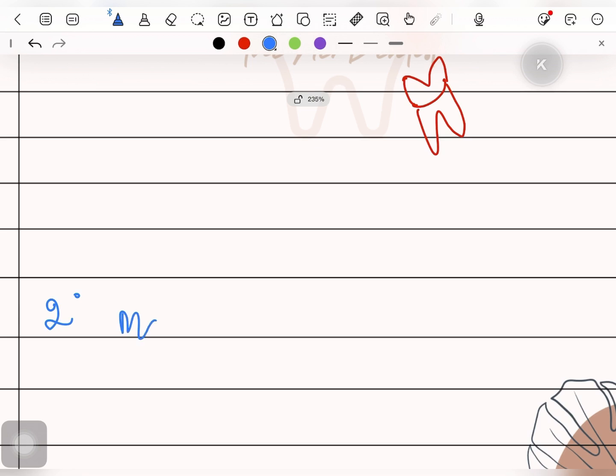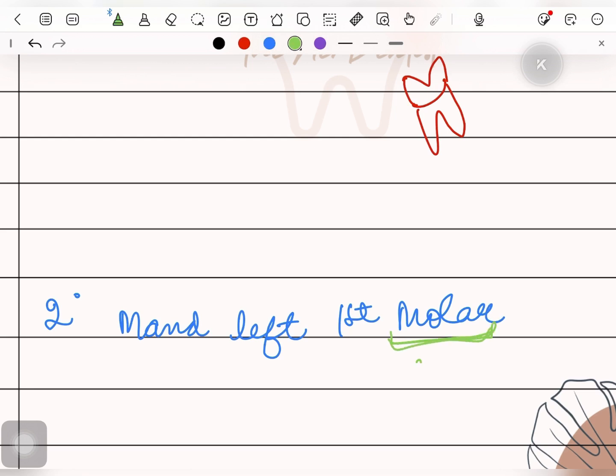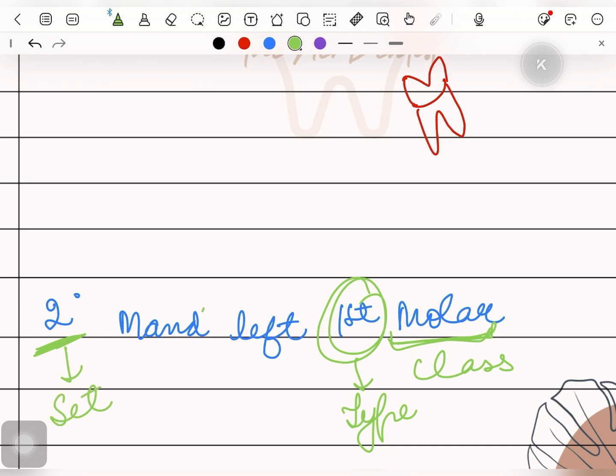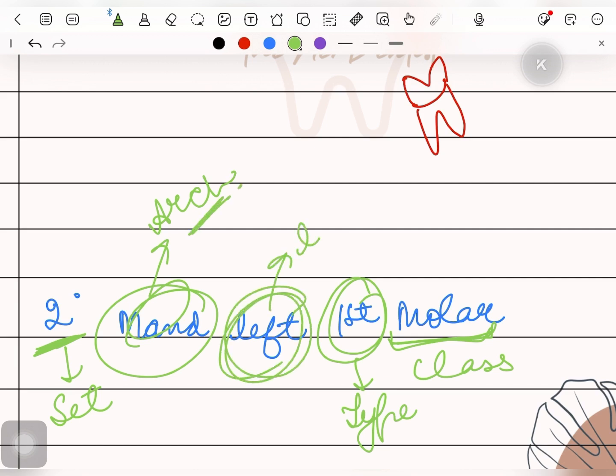Secondary or permanent mandibular left first molar. Molar here describes the class trait. First here describes the type trait, that is, it is a first molar. Secondary here is the set trait, and mandibular is the arch trait. And here you have to write what side it belongs to. I hope it is understood now.